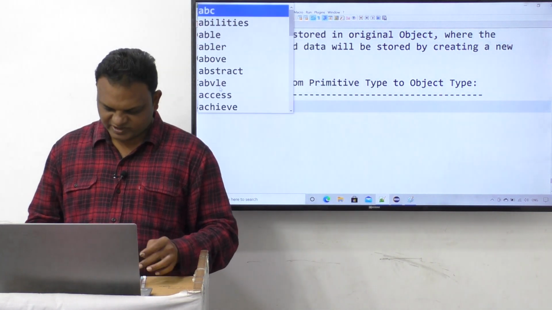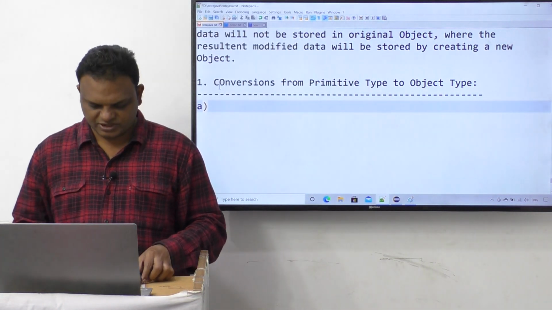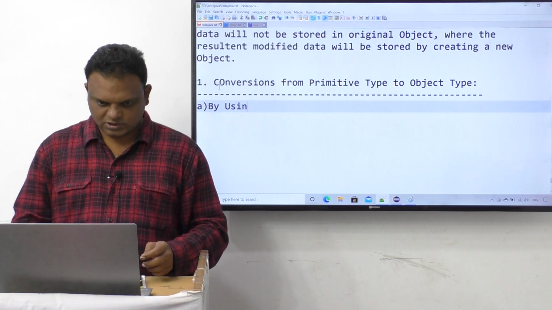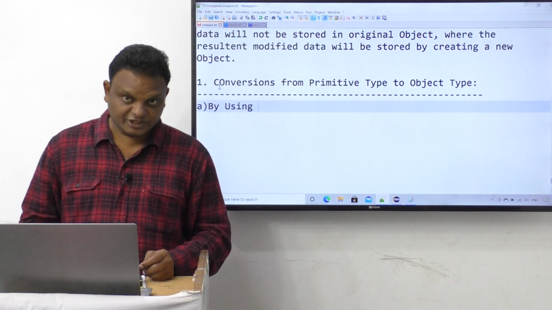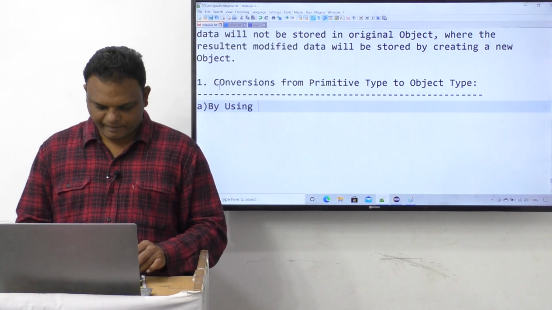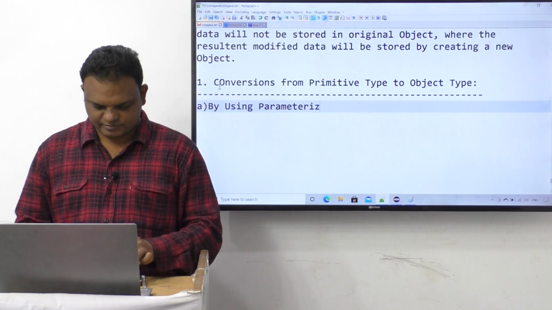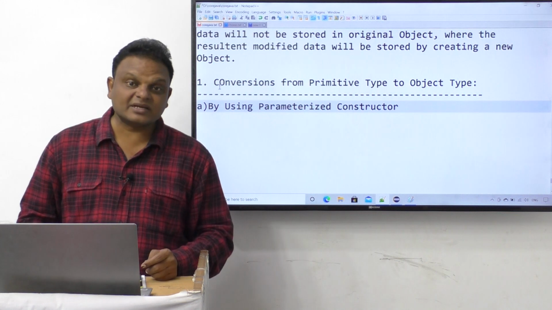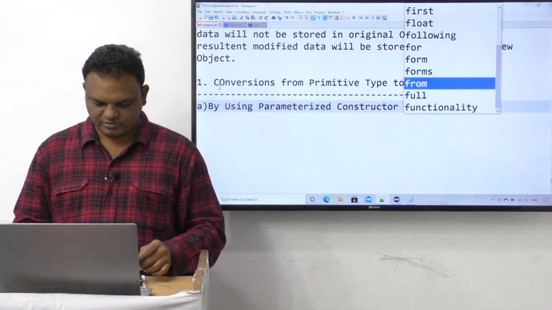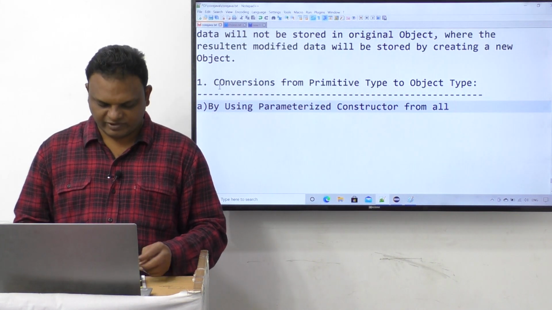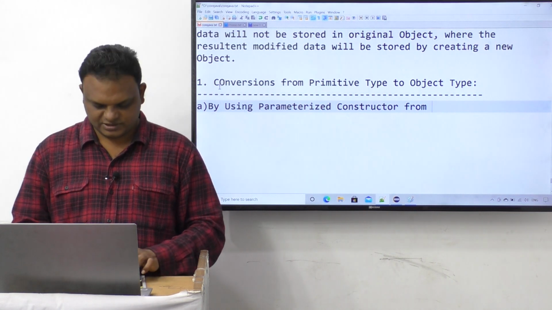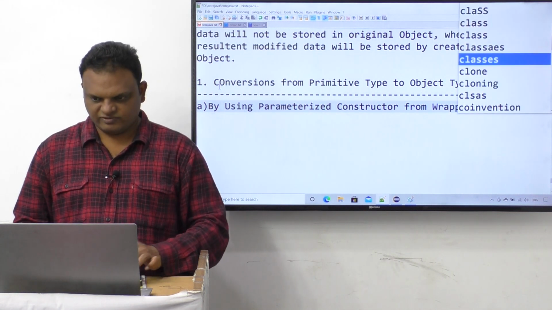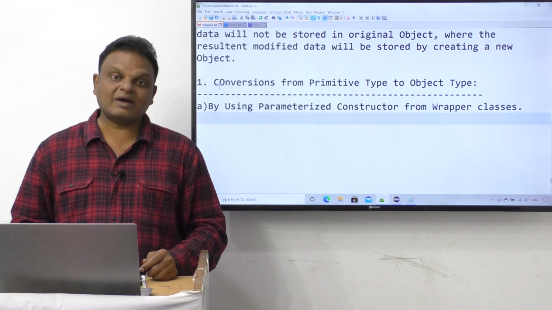The very first approach is by using a parameterized constructor from the wrapper classes. In wrapper classes, we are going to use a parameterized constructor.